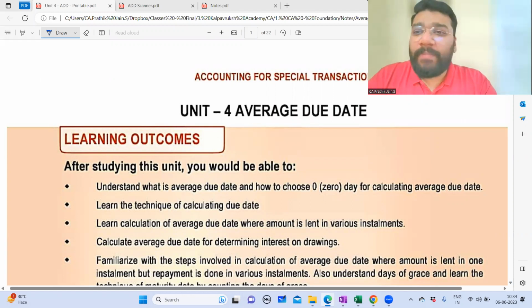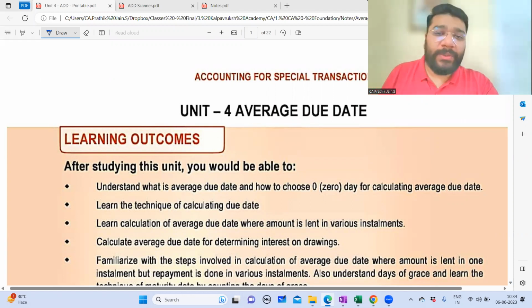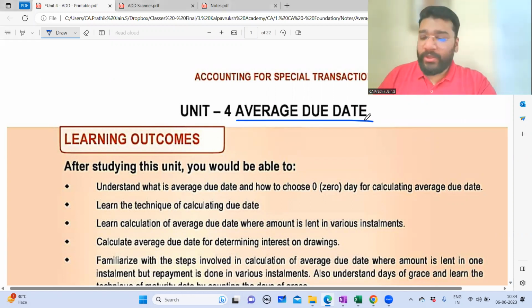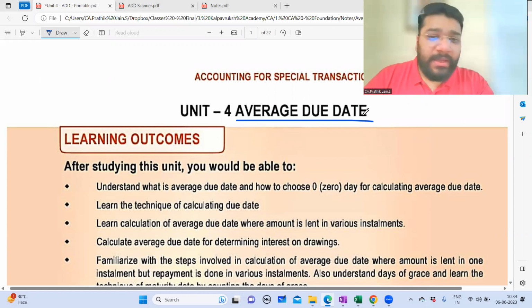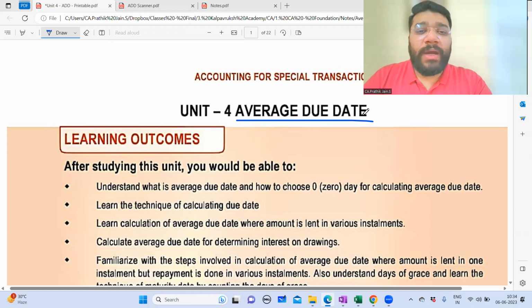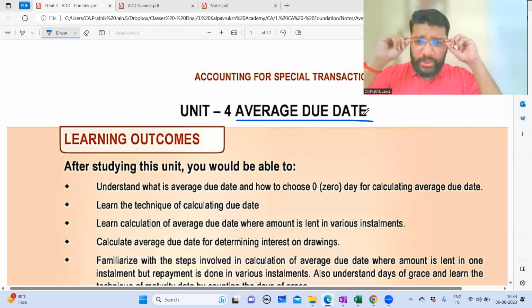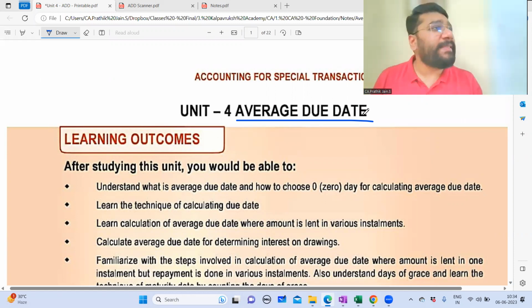So, guys, we're going to begin with a brand new topic today, which is average due date. In the last class, we completed our discussion on bills of exchange. And today we are heading forward to another unit, unit 4, called average due date, which is a part of your chapter 6, accounting for special transaction. So, guys, this is a very short and sweet topic, very easy topic.